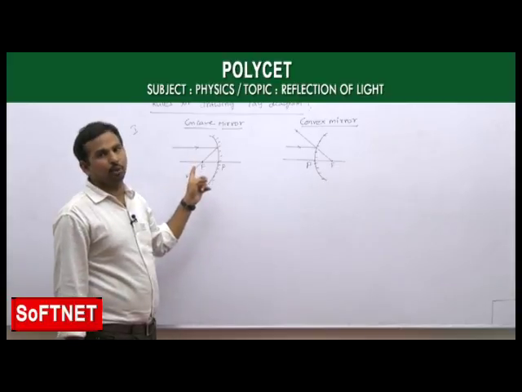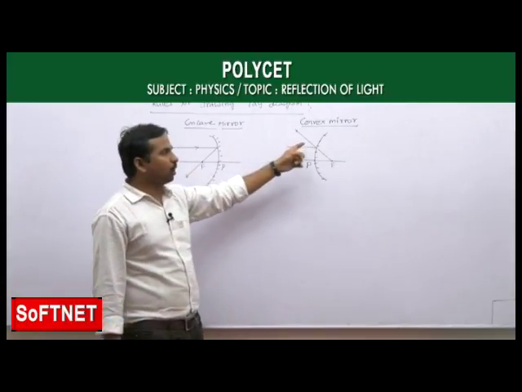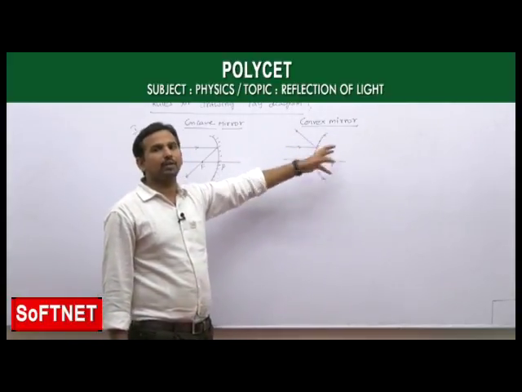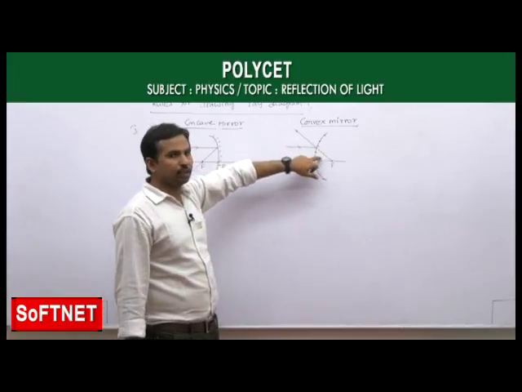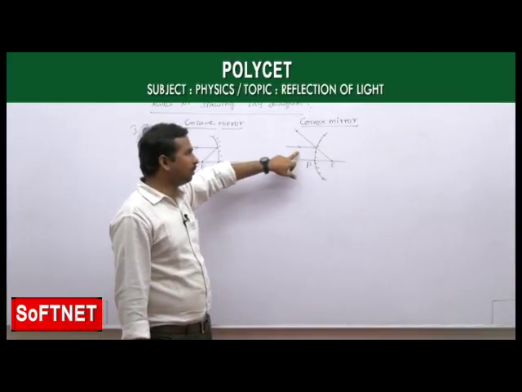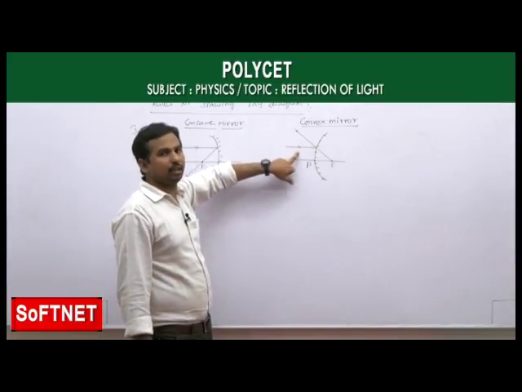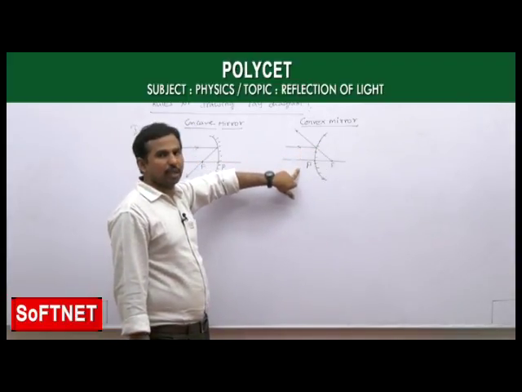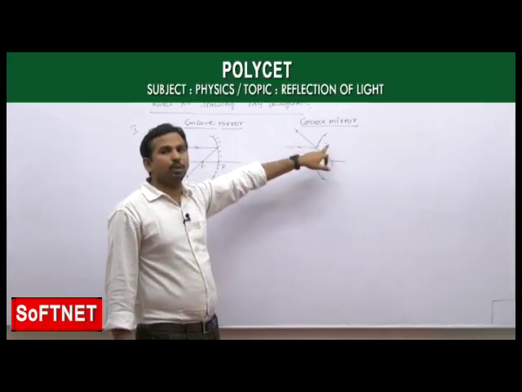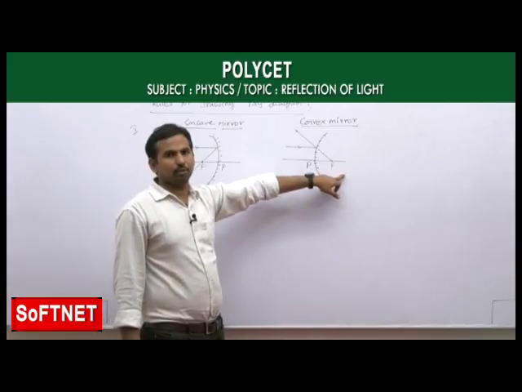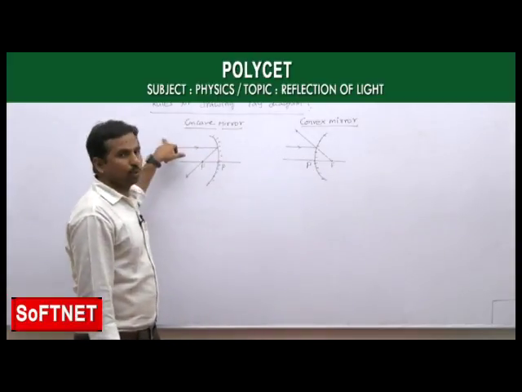This is our rule 1. But in the case of a convex mirror, as we do not have a real focus, after reflection the light ray passing parallel to the principal axis appears to be passing through the principal focus. That is our rule 1.